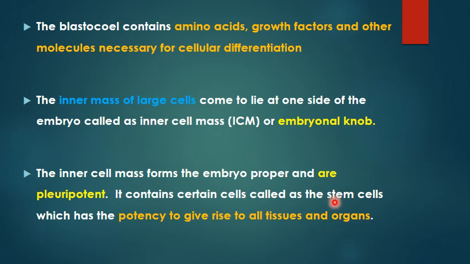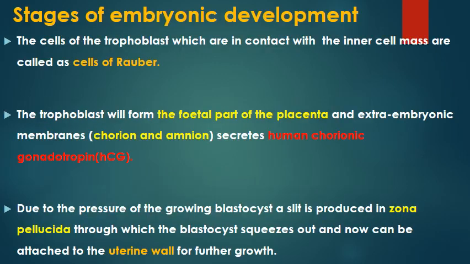And from those three primary germ layers, all tissues and organs will be formed. So all our tissues and organs will be formed from the inner cell mass. The trophoblast has no role to play in the formation of the embryo proper. So what is the function of the trophoblast?